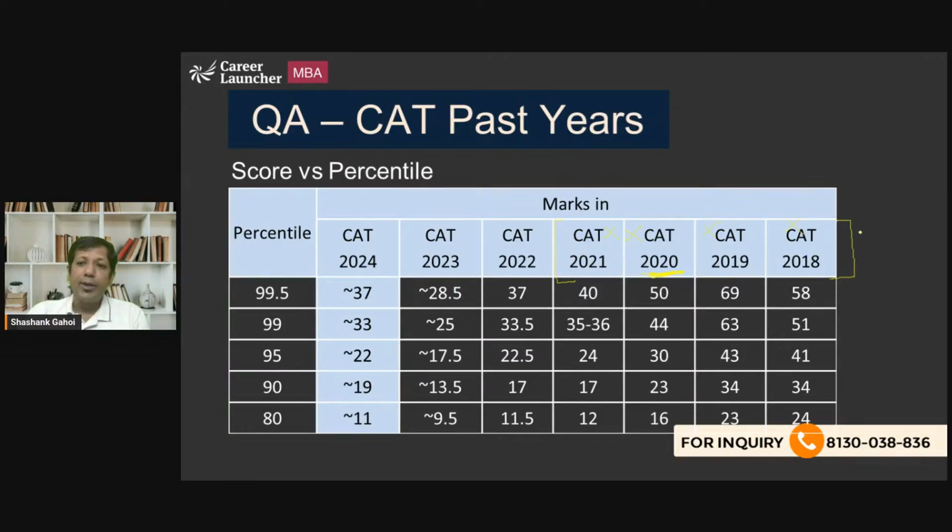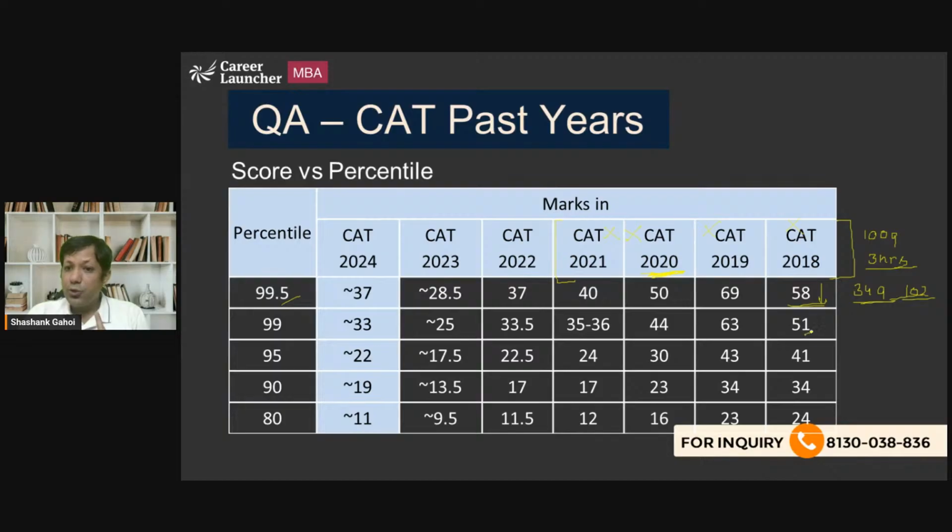The pattern of CAT 2018 was there were 100 questions. The exam was of 3 hours. So basically this is something that we are not going to consider. But in QA we had 34 questions, and 34 questions means 102 marks. So out of 102 marks, at a score of 58, people used to get 99.5 percentile.